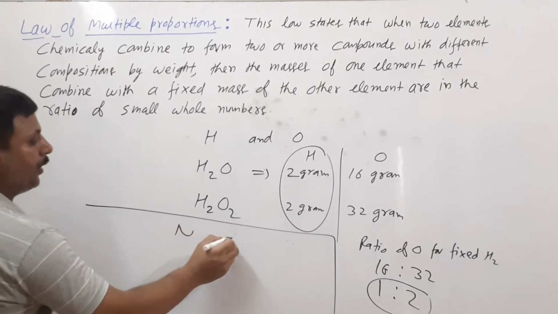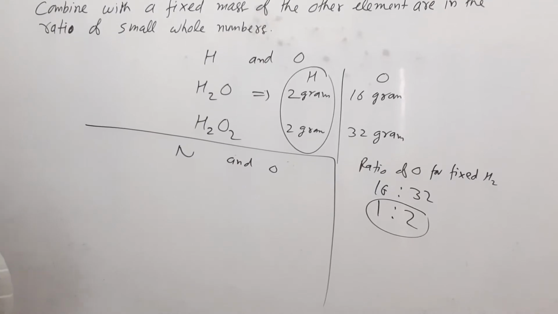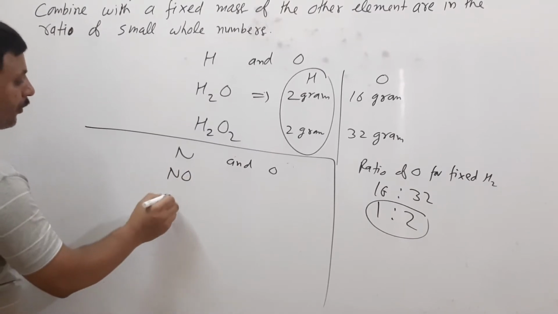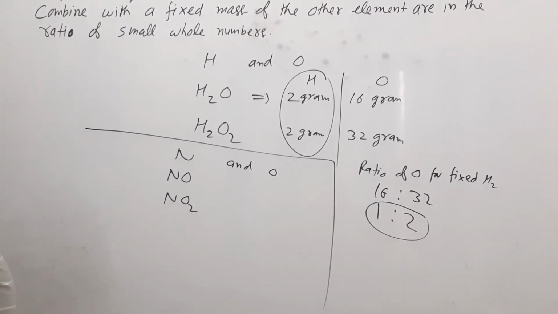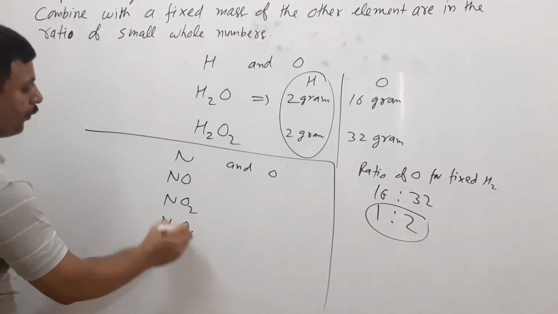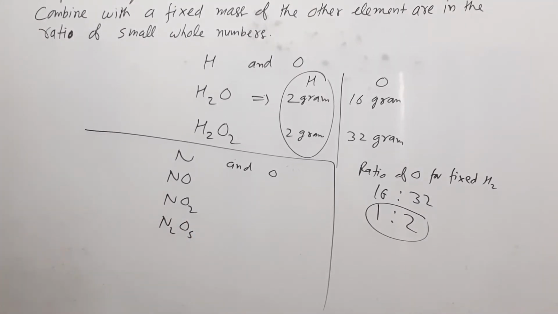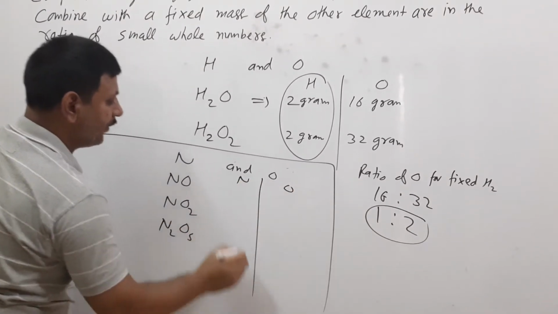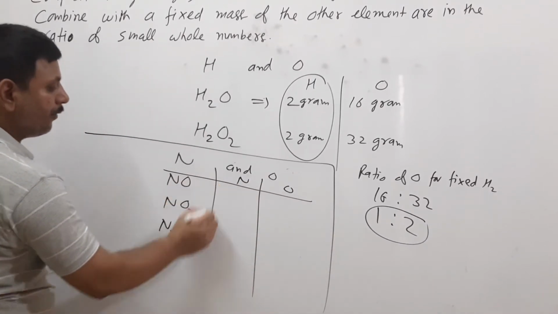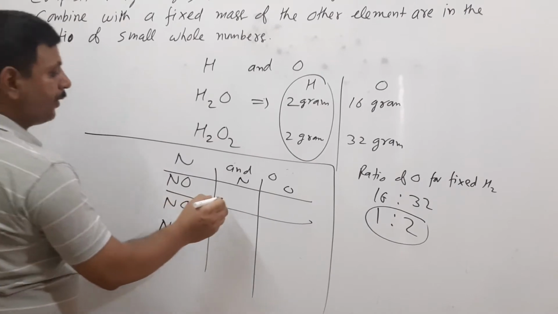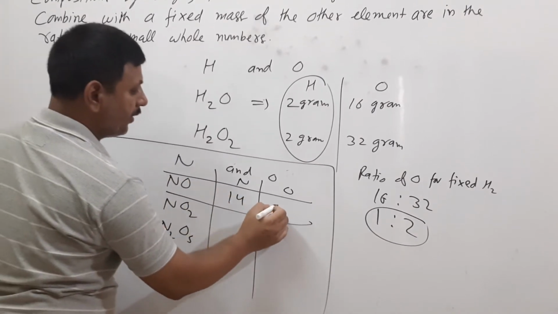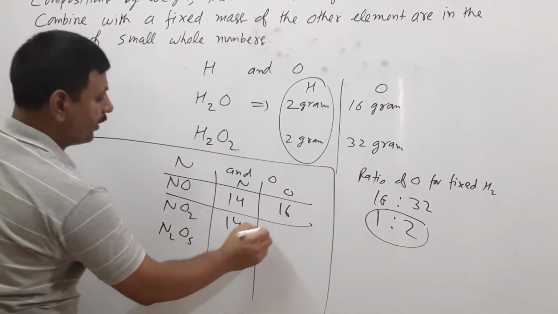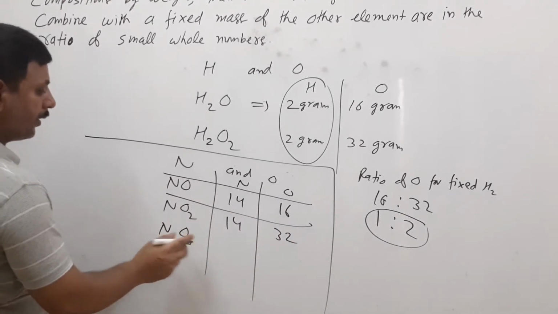Suppose we have taken two elements, nitrogen and oxygen. They are forming different compounds: nitrogen oxide, nitrogen peroxide, N2O5. If we see the ratio of nitrogen and oxygen in all of these, here you will see nitrogen 14, oxygen 16, here 14 with 32, here 28, and here 80.